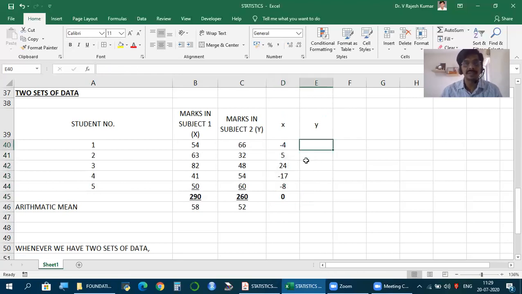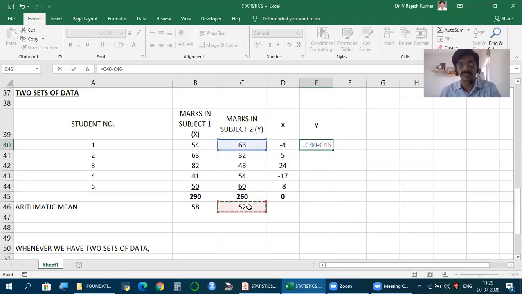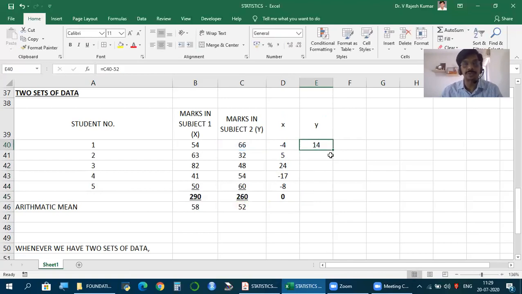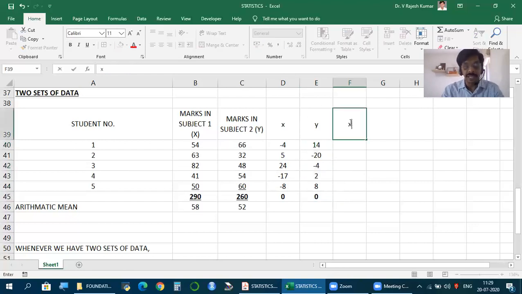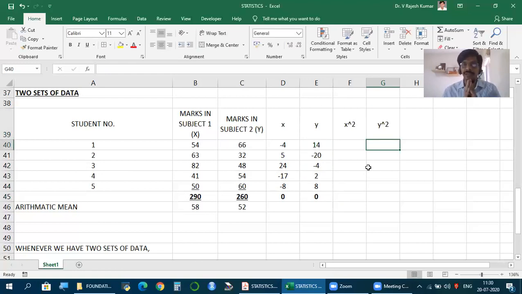Similarly for y, each y value minus mean. So 66 minus 52, 14. 32 minus 52, minus 20. 48 minus 52, minus 4. Plus 2, plus 8. And as a verification, the total must be 0. Now, once this is ready, as we did earlier, find x square and y square. This is a standard template we must keep ready whenever we have two sets of data. So x square and y square.